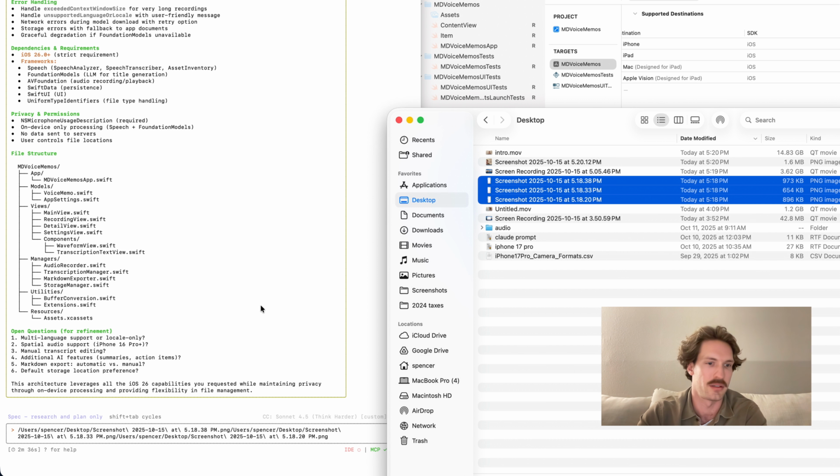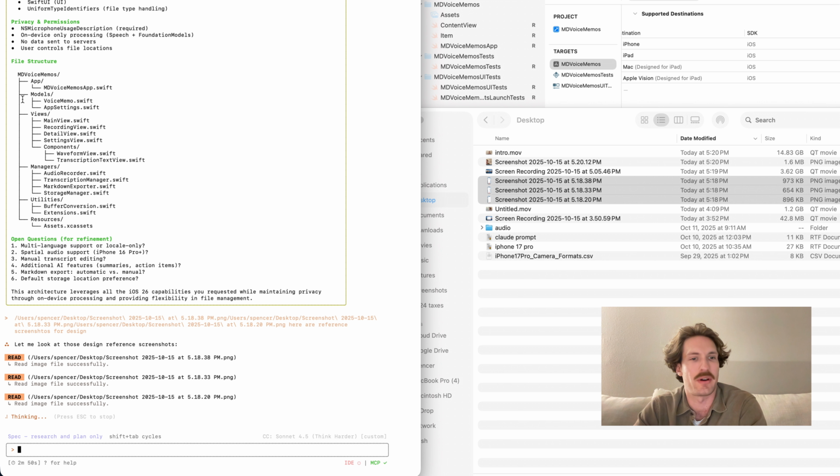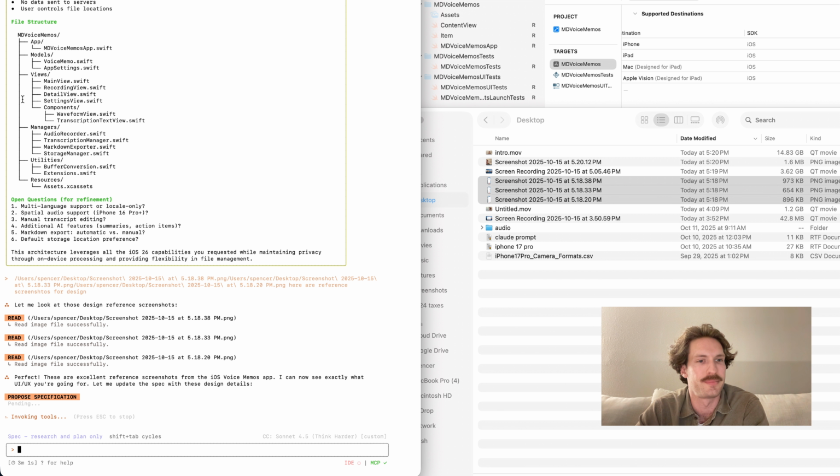One thing with AI is sometimes it'll run away with ideas and go too far. So one thing I want to explain to it is please use the reference files whenever possible. If you have questions, please let me know. As far as multiple language support, we are only going to do English for now and whatever is available in the Apple Foundation Models. Spatial audio support will be great, but we can do that at a later time. For right now, let's just focus on mono or stereo.